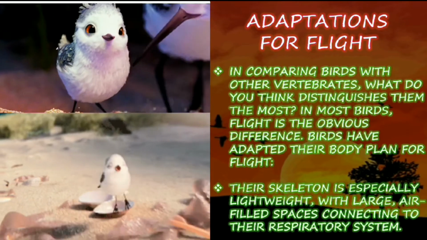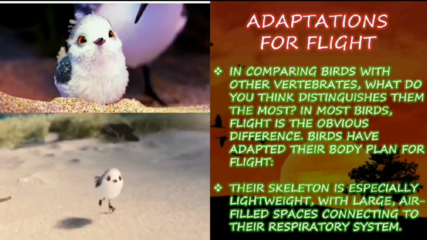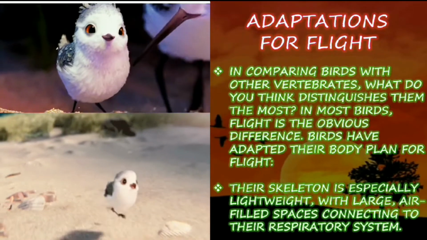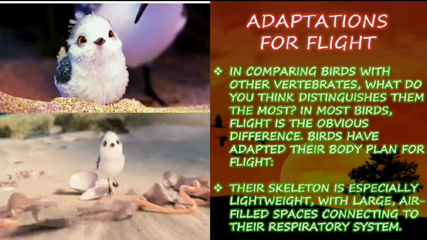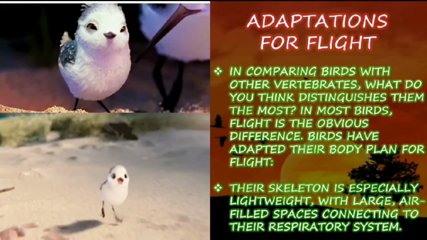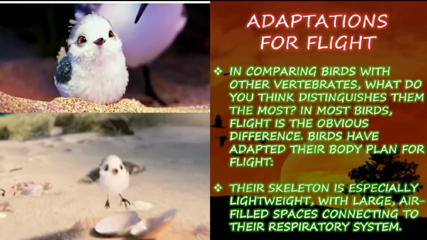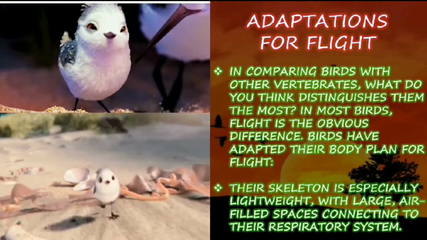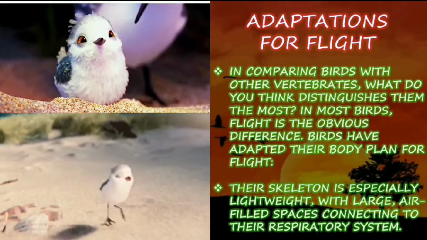Adaptations for flight. In comparing birds with other vertebrates, what do you think distinguishes them the most? In most birds, flight is the obvious difference. Birds have adapted their body plan for flight. Birds have a very different kind of body structure. It differs from all other vertebrates. So they have their own body plan for adapting themselves for flying.